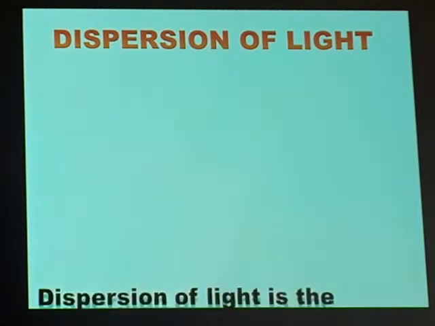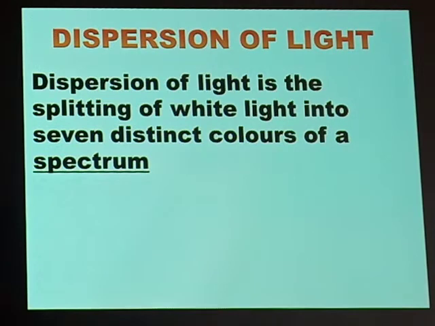What do we mean by dispersion of light? Dispersion of light is the splitting of white light into 7 distinct colors of a spectrum. Now, when we talk about a spectrum, we are referring to the 7 colors that make up white light.